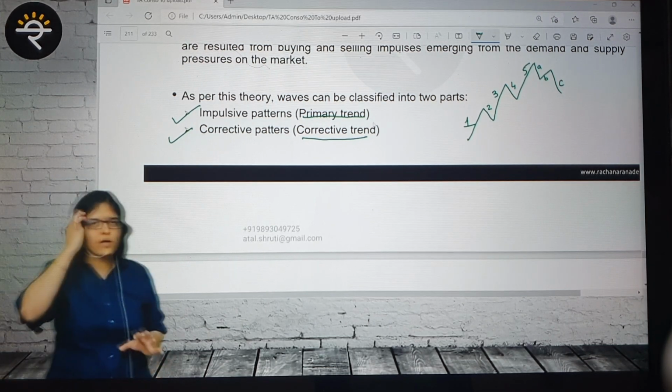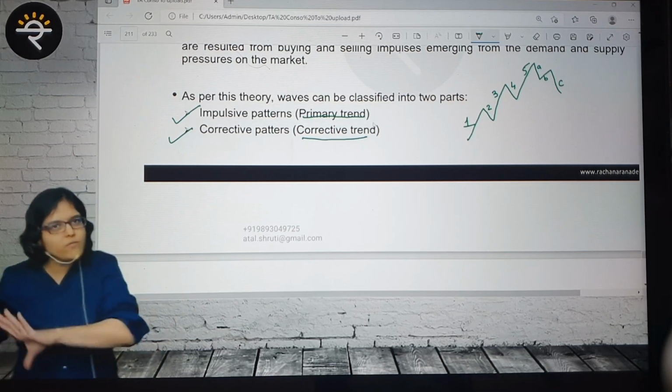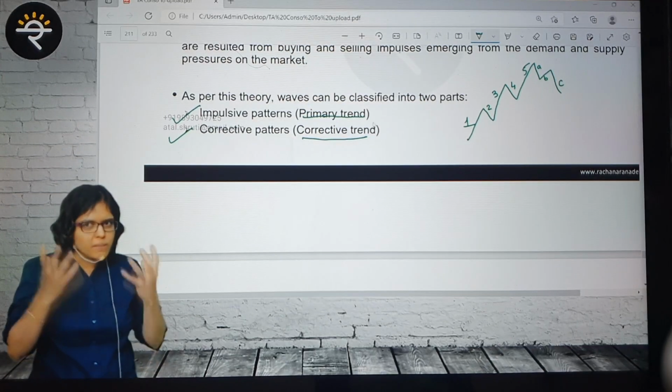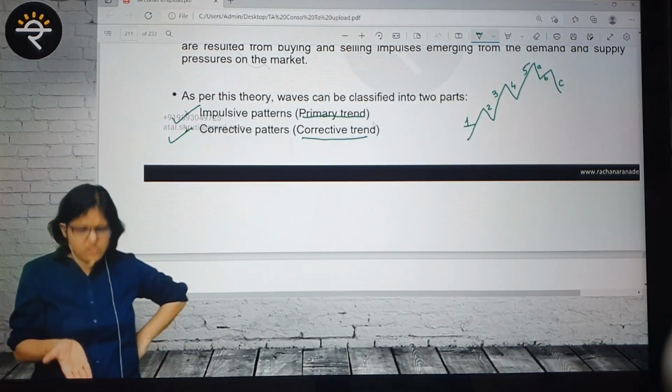In simple words, Mr. Elliott has tried to visualize and define how the market moves upwards, in what pattern it moves upward, and if it is moving downward, in what pattern it moves downward. Is this theory understood?